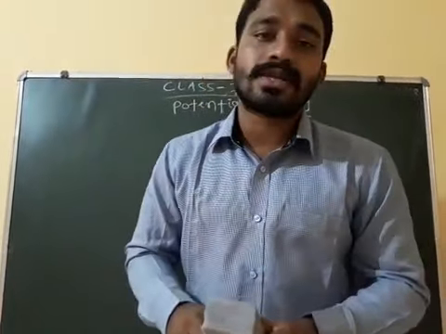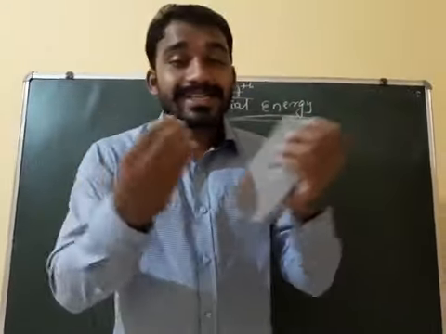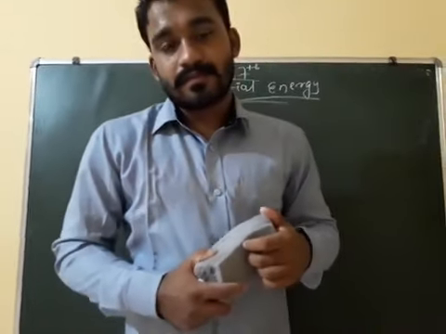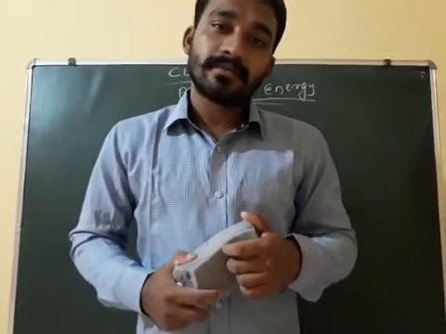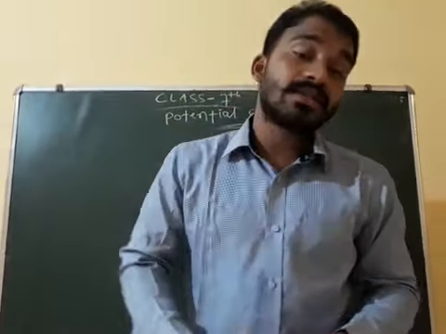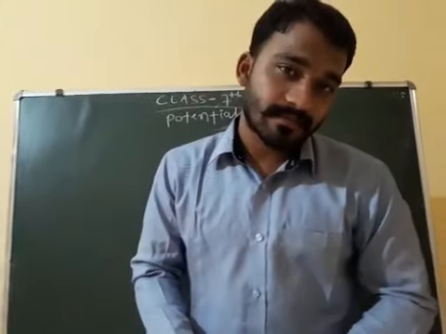Why does it have elastic potential energy? Because it changes its shape and size according to the force. Clear? So there are two types of potential energy: elastic potential energy and gravitational potential energy.